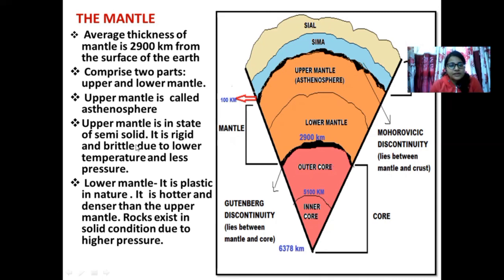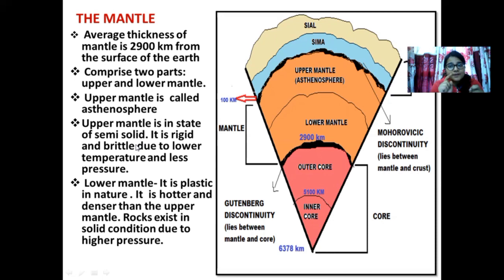Consider the fourth point. It is written: upper mantle is in a state of semi-solid. It is rigid and brittle due to lower temperature and less pressure. Brittle means it has a low temperature and the rocks at the upper mantle will have a tendency to break. Why? For example, when you put chocolate in a freezer, it experiences a very cold temperature. The moment you take it out, it won't melt in your mouth. You will tend to break it. If you can break it, that means the chocolate is brittle.